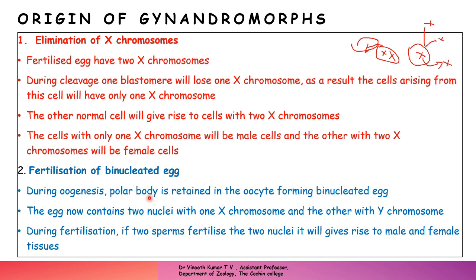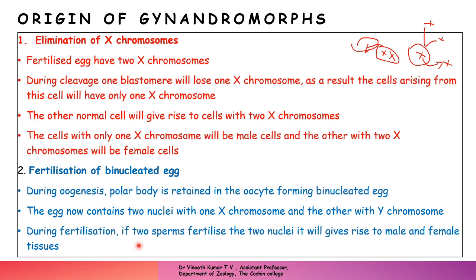Actually, the polar body is the one which is to be released outside, but by retaining it, the egg now has two nuclei, one with an X chromosome and the other with a Y chromosome. These are insects which have the opposite type, that is, XY or ZW type of female, and ZZ male.